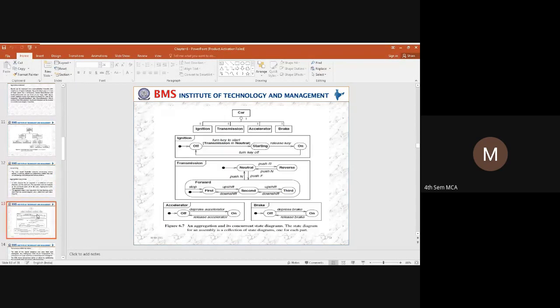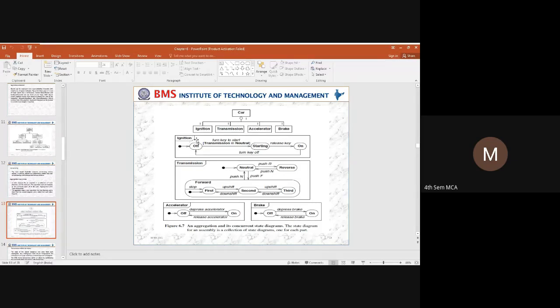The car example we have taken, right? So car is an aggregation. Can you see the diagram? Is it visible? Yes, ma'am. So we have a car. Car is one particular object, right? The car is nothing but an aggregation of different elements or different parts. The car consists of an ignition, a transmission, an accelerator, and a brake. When we have identified these different parts, each and every part has to have its own identity and has to carry out its own task.